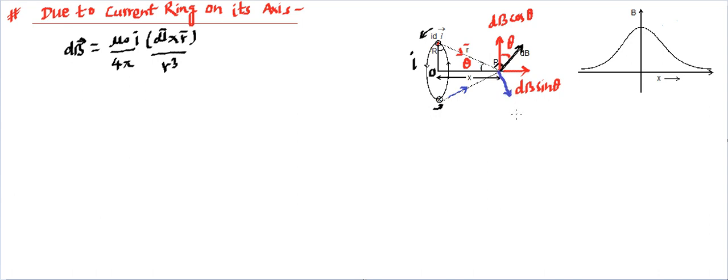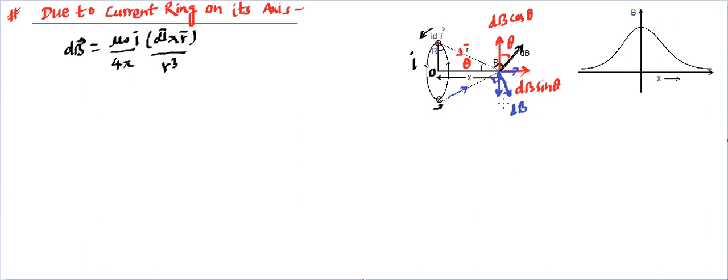So that will be dB, which is perpendicular to this line, and this dB is because of the differential element taken at the bottom. Now again, if we make the components of this, one component is going to be in this direction, another component is going to be vertically down.